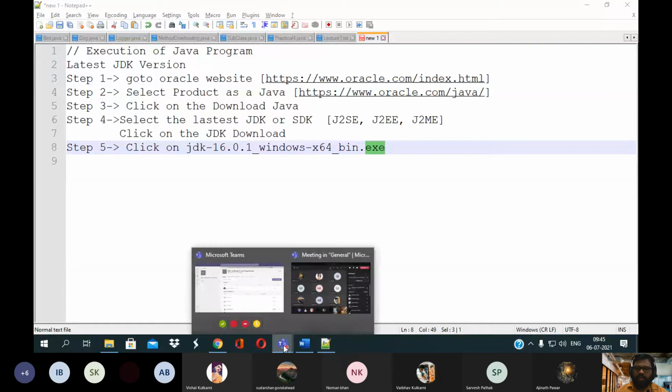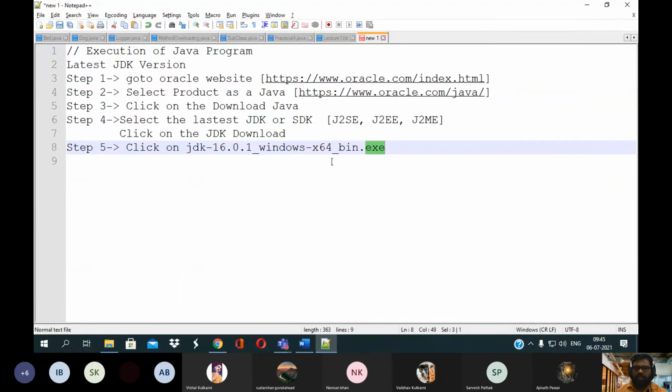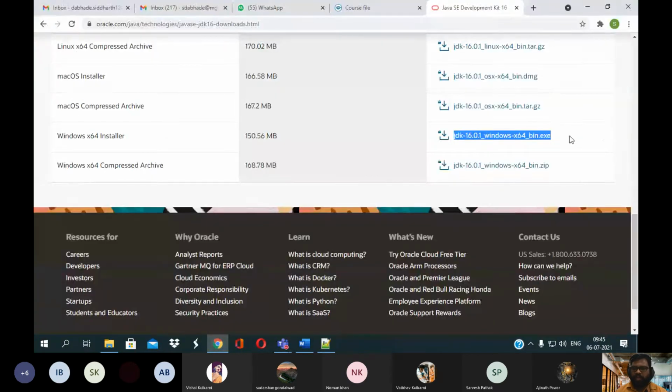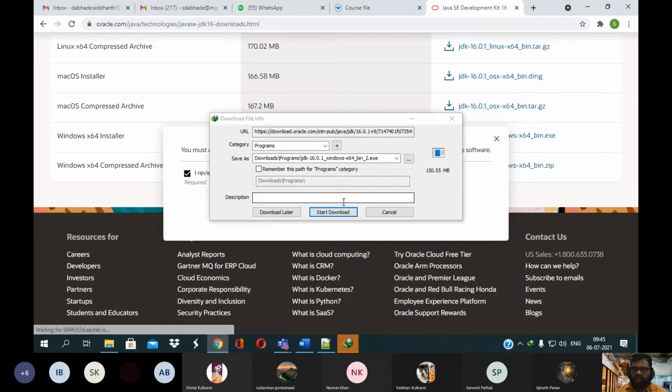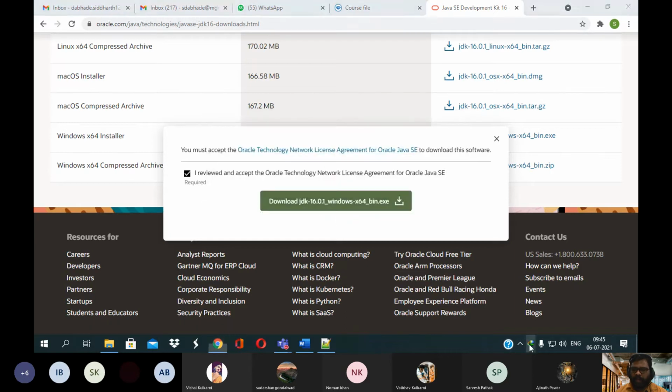This executable file will be used to download your latest version. Just click it. According to the agreement of Oracle, you need to confirm that agreement, then click. According to your internet speed, it will take some time to download the JDK version. Just click on start download.